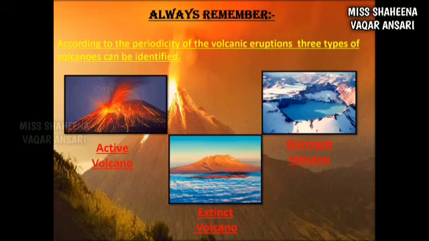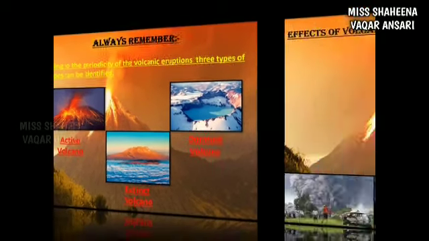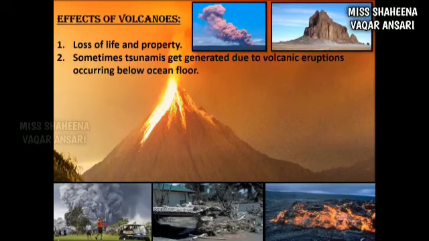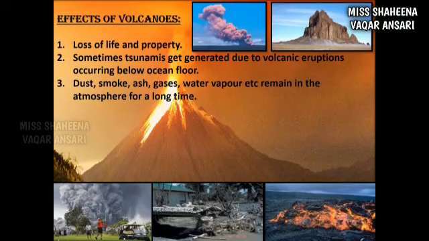Now students, let's see the effects of volcanic eruption. Can you guess what could be the effects of volcanoes? Now see here, the effects of volcanoes are loss of lives and property. Sometimes tsunamis get generated due to volcanic eruptions occurring below ocean floors. Dust, smoke, ashes, gases, water vapor, etc. remain in the atmosphere for a long time. This may create imbalance in the environment.